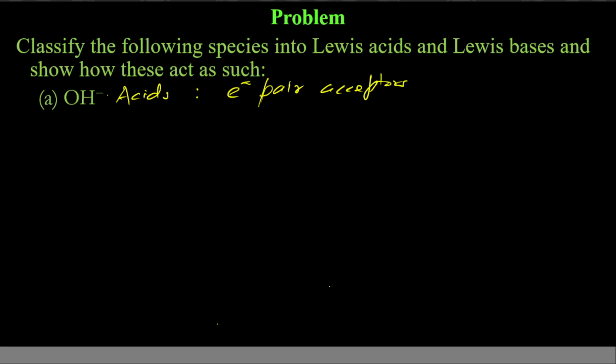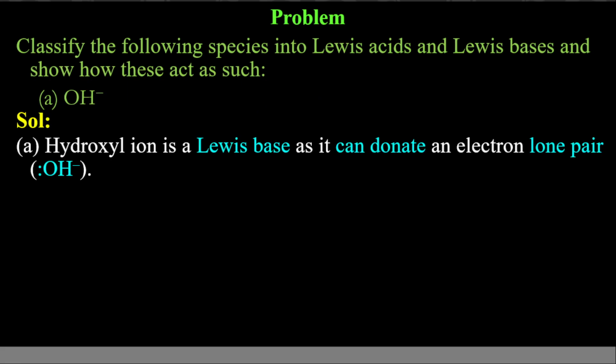OH minus. OH minus has a negative charge. If it has negative charge, it means it can donate electron pair. It already has negative, it will not accept negative. So if it can donate electron pair, it means it will act as base, Lewis base, because it can donate an electron pair.